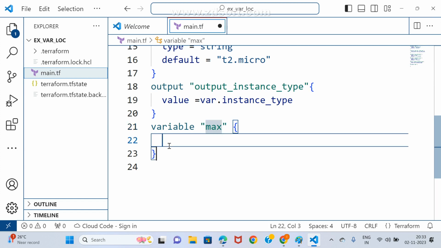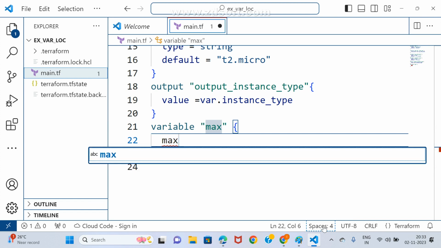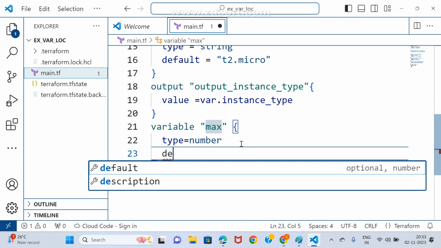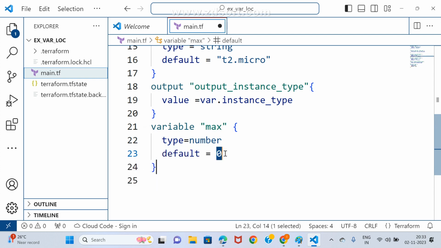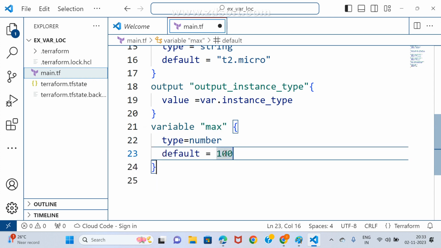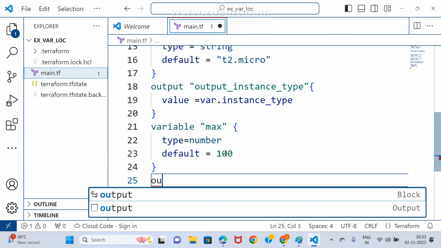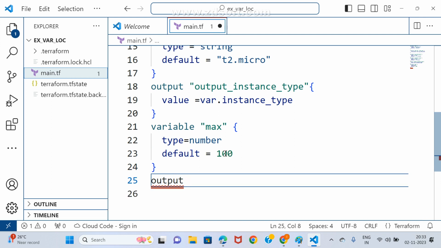Here I am specifying type is equal to number. I want to specify a default, assume 100.